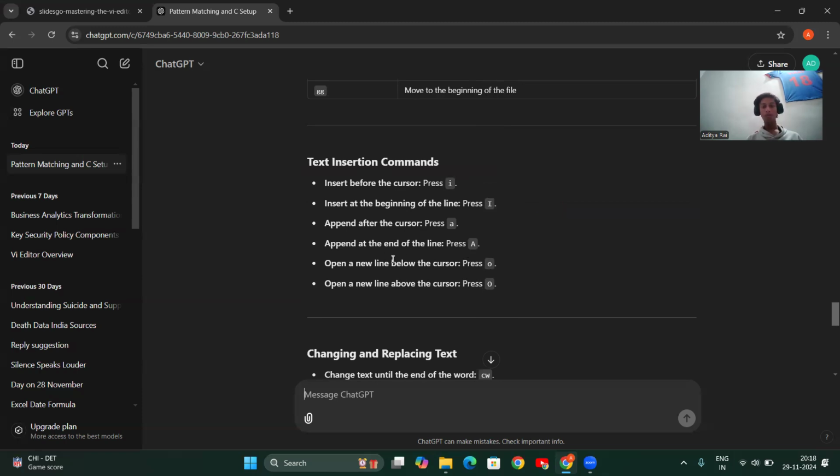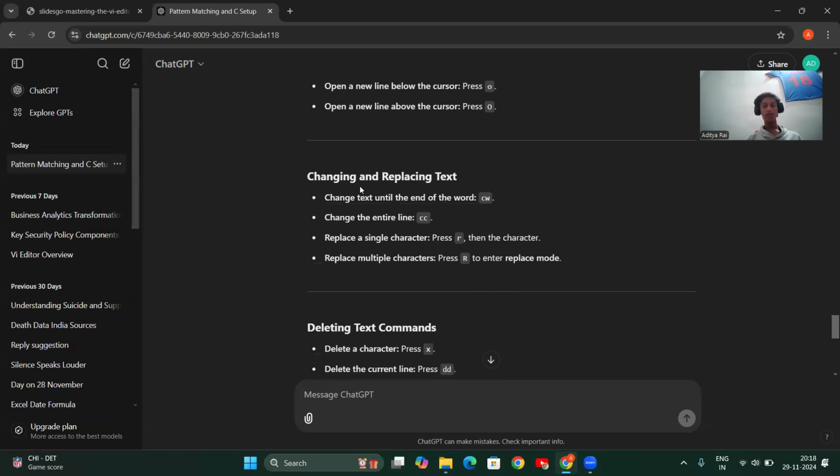If you want to open a new line below the cursor, just press small o. If you want to open a new line above the cursor, press capital O. Changing and replacing text: to change text until the end of a particular word, use the command cw.